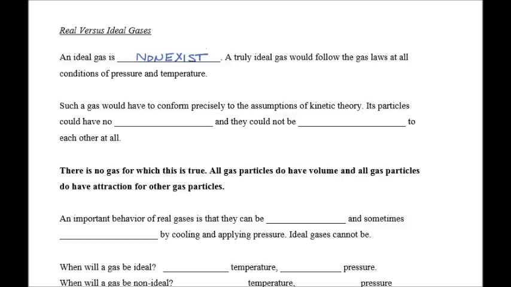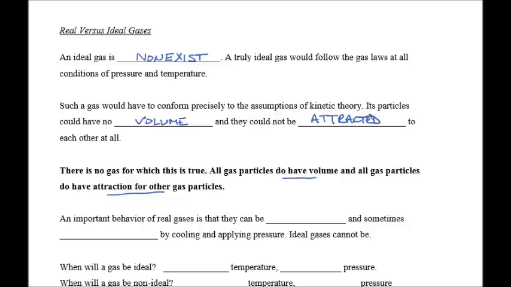Its particles could have no volume, and they could not have attractive forces for each other, and they could not be attracted to each other at all. There is no gas for which this is true, because all gas particles have volume, even though it's very small, and all gas particles have attraction for other gas particles.